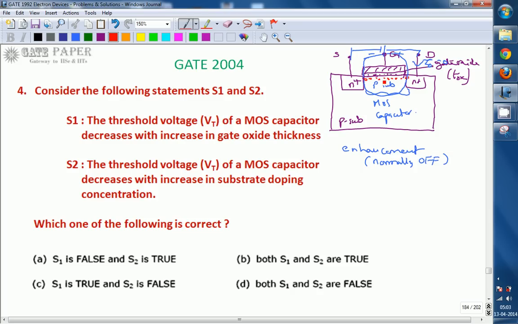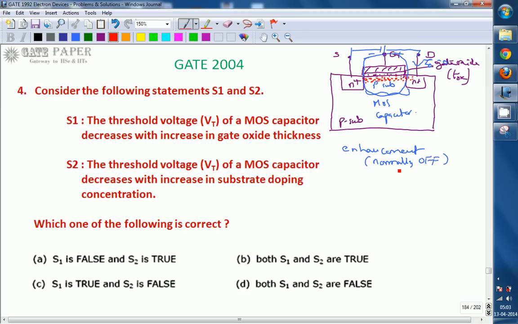The minimum voltage to be applied at the gate so that a channel is formed is called the threshold voltage.